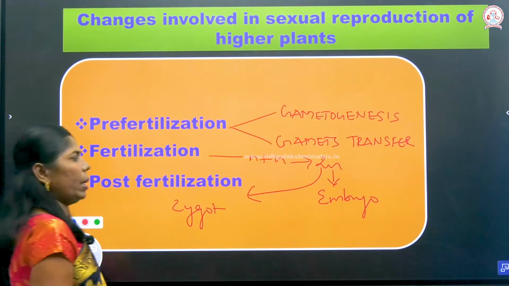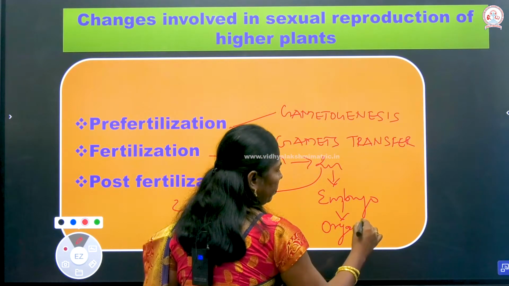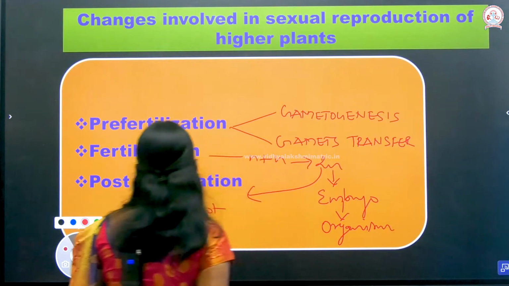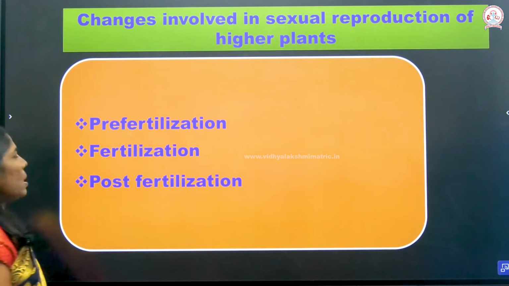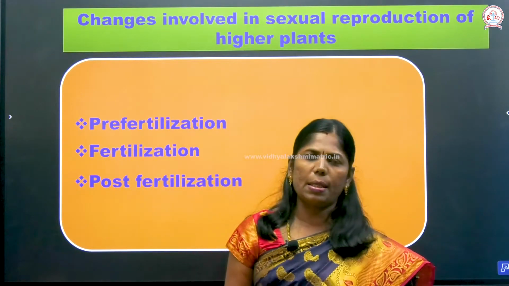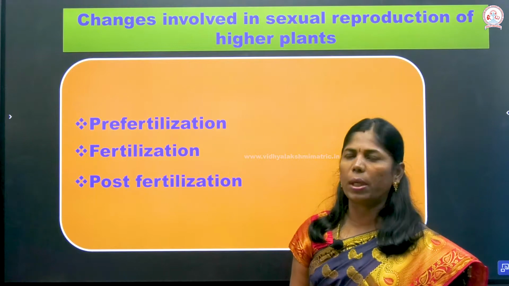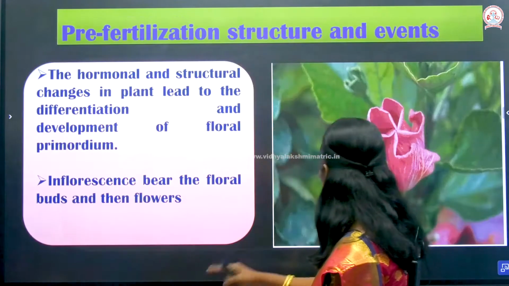From the embryo, we get the organism. So these are the stages involved in the sexual reproduction of higher plants: one is pre-fertilization, another one is fertilization, and the third one is post-fertilization.